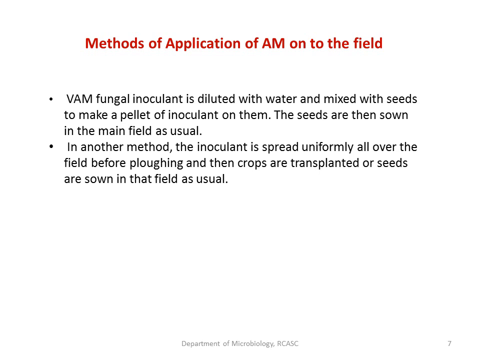Such seeds can be sown in the main field, that is, seed treatment can be done, or broadcasting, that is, the inoculant can be spread uniformly all over the field. You can mix this inoculant even with finely sieved soil, or even farmyard manure in appropriate ratio, and you can broadcast onto the field.